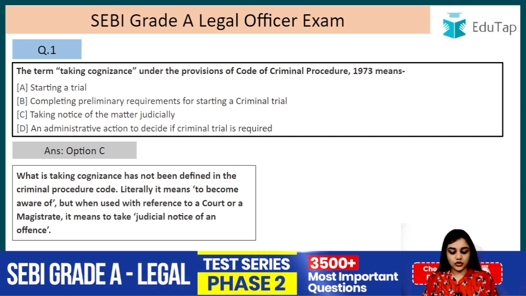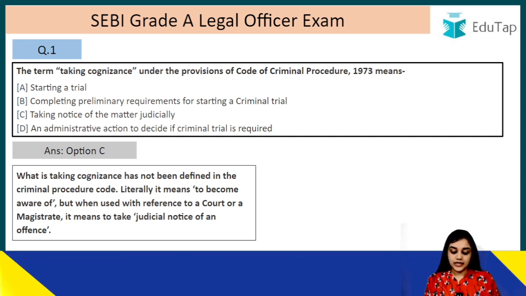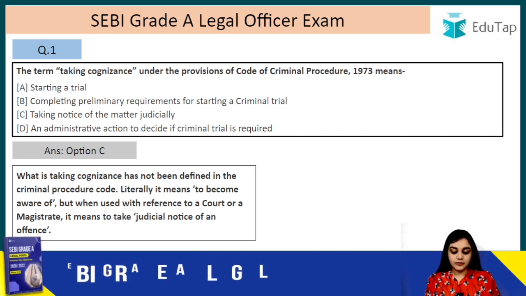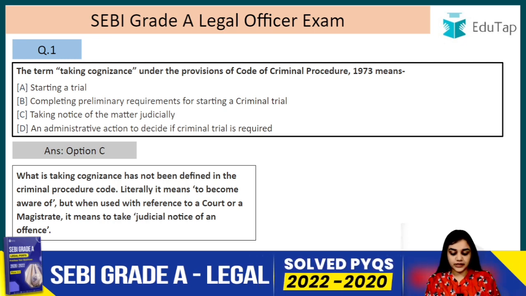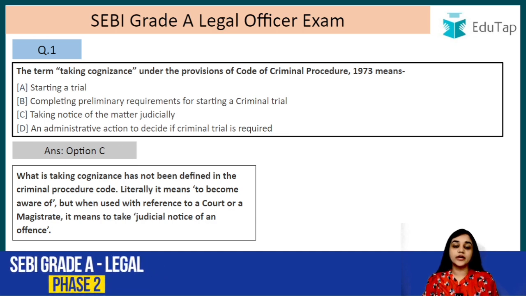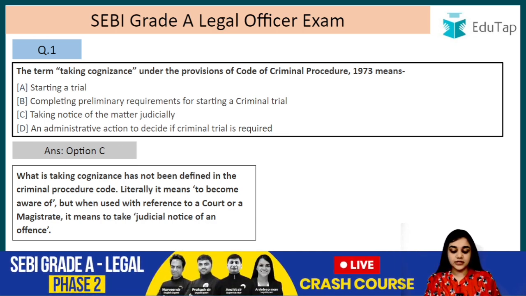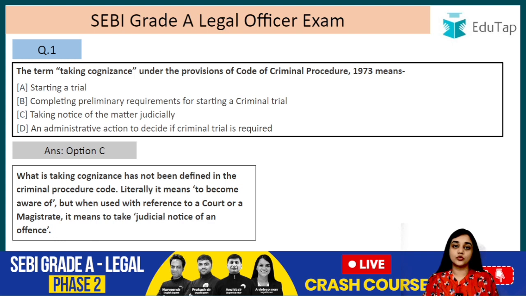Right? So what is taking cognizance has not been defined in the code. Literally, it means to become aware of, but when used with reference to a court or a magistrate, it means to take judicial notice of an offence. So here you take judicial notice of the offence. We are not talking about deciding the case, or we are not talking about going into the facts of the case. We are just talking about taking judicial notice of the case, right? So this is taking cognizance.